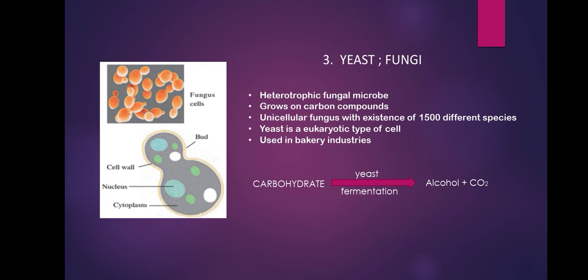Whenever they are used in the bakery industry, the dough from which the cakes, pastries and breads are made is nothing but a carbon compound. So the carbohydrate present in the dough, the yeast carries out fermentation. You must have seen that a ball of dough is made, a little yeast is added and it is kept aside, and then it rises. What is happening is there is some chemical reaction taking place inside that dough. So which chemical reaction is taking place? I had shown you this, that carbohydrate gets converted into alcohol and carbon dioxide gas.